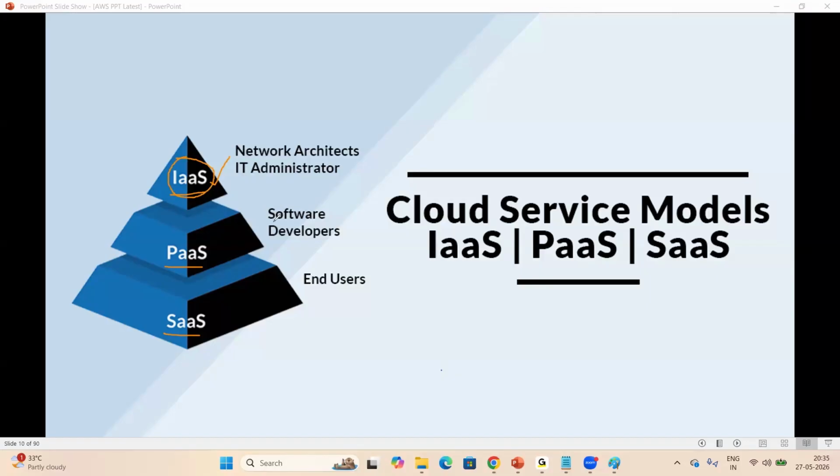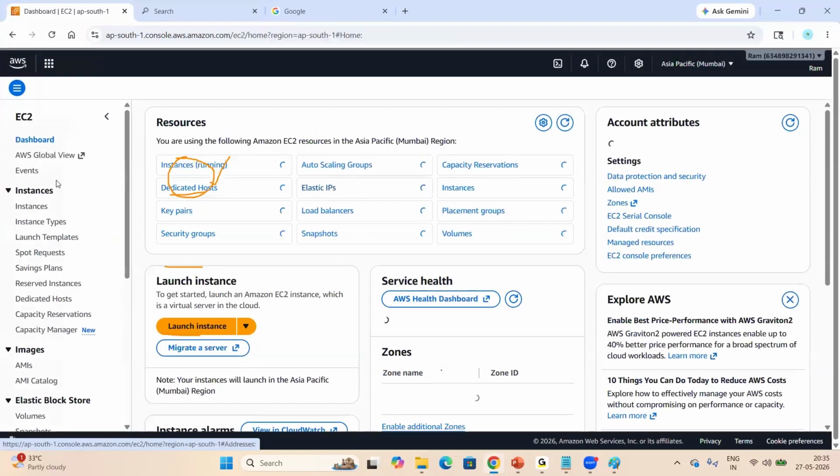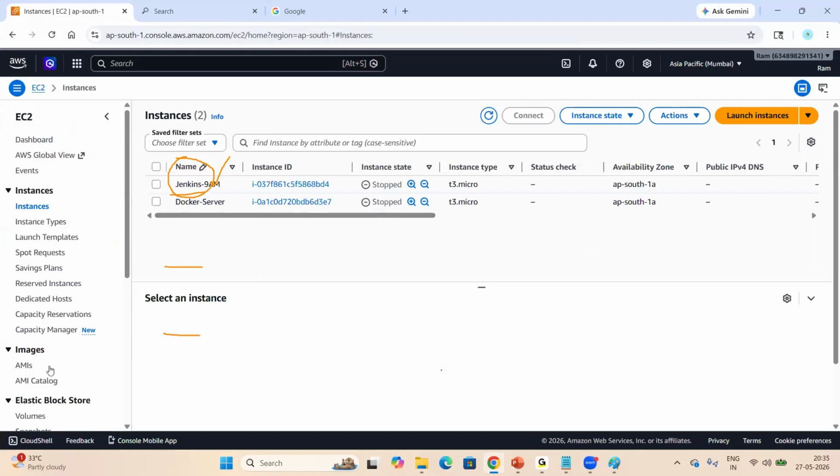For example, I want to deploy Kubernetes or Docker, right? So I have to create a server. In my console, there is a Docker server. Look at my screen, everyone. So the Docker server is there. And also Jenkins is also there. Look at my screen. Just a moment.